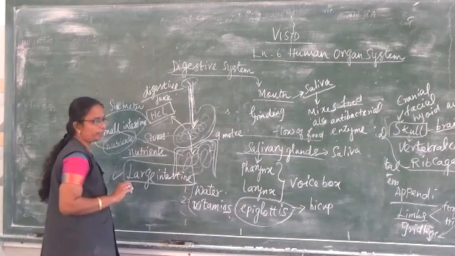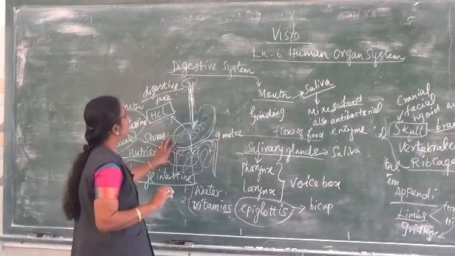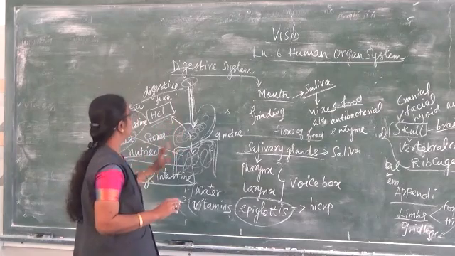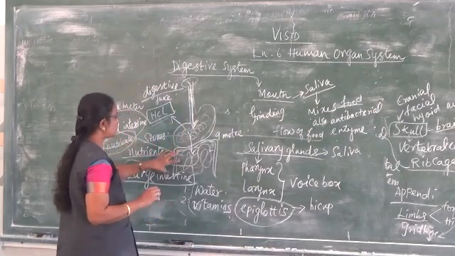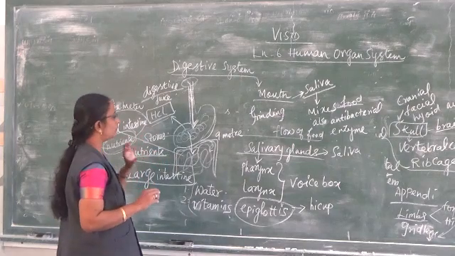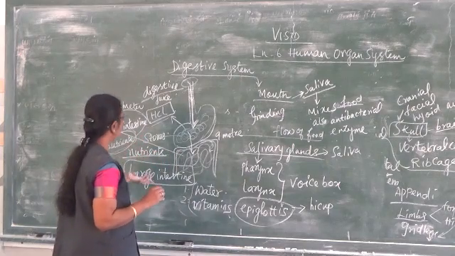So this is about the structure of the digestive system and the function. Function means what each organ is doing. Each organ is absorbing the vitamins, minerals, carbohydrates, everything we have taken from our food.